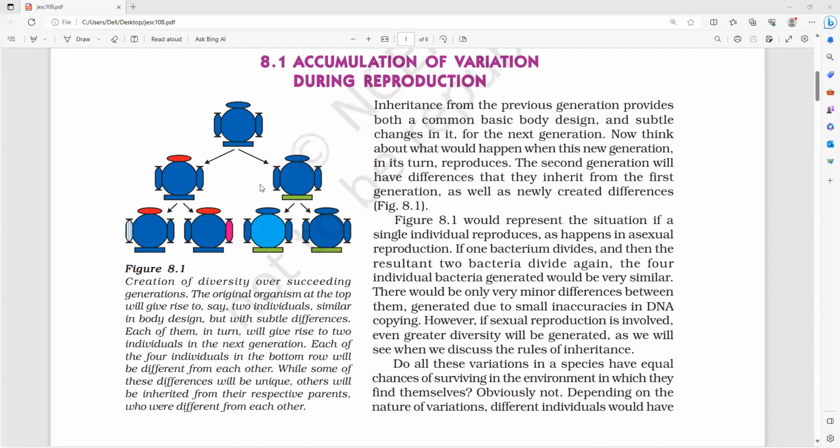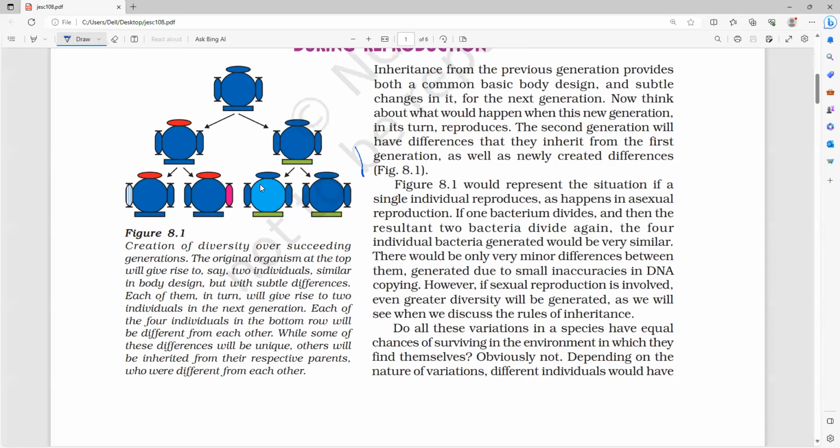Understanding? This is the creation of diversity over succeeding generations. Just now I am telling you about the diversity of organisms. That is what we can say: evolution is because of what, guys? Variations. Very important. So variations are very important. This picture is about the variations that occur in bacteria. You can see how it is from the top organism. This is the ancient bacteria, and next generation how it will be. But this is by asexual reproduction.